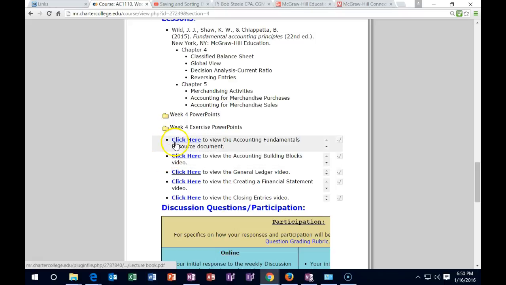You've got your video links here, so you can take a look at those. Some of them will repeat, and that's by design. We do want to repeat some of it, and some of these, like the building blocks, are going to be something that's going to be used throughout all the accounting classes. It's going to be the core concepts, so you want to take a look at that and try to understand it better and better each time as you go. I would just keep reviewing it and see if you're getting that information in different ways and different formats.